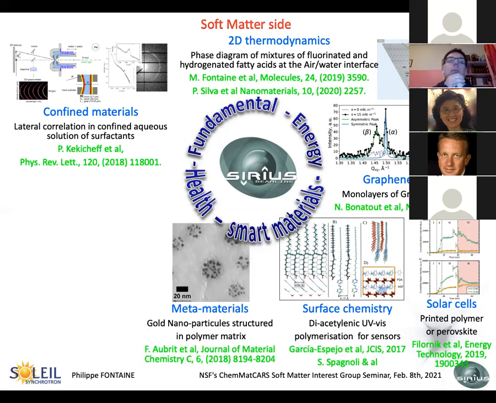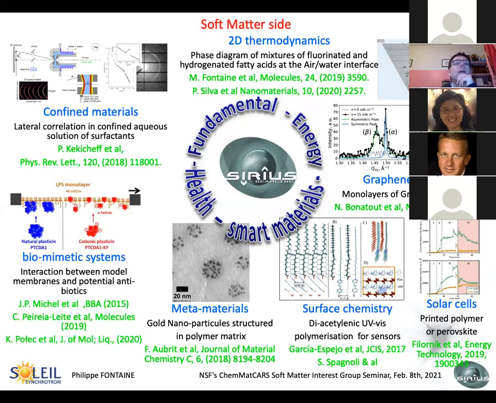We also probe and characterize metamaterials. For example, here we work on gold nanoparticles structured into a polymer matrix to form metamaterials. You can find some more information in this reference. And of course, as a liquid surfaces beamline and Langmuir monolayer beamline, we have a lot of work on biomimetic systems to look at the interaction between a model membrane, which is in fact a Langmuir monolayer, of course only half of the membrane, and potential antibiotics, for example drugs or plastics, or a lot of things. We have a lot of references about that.